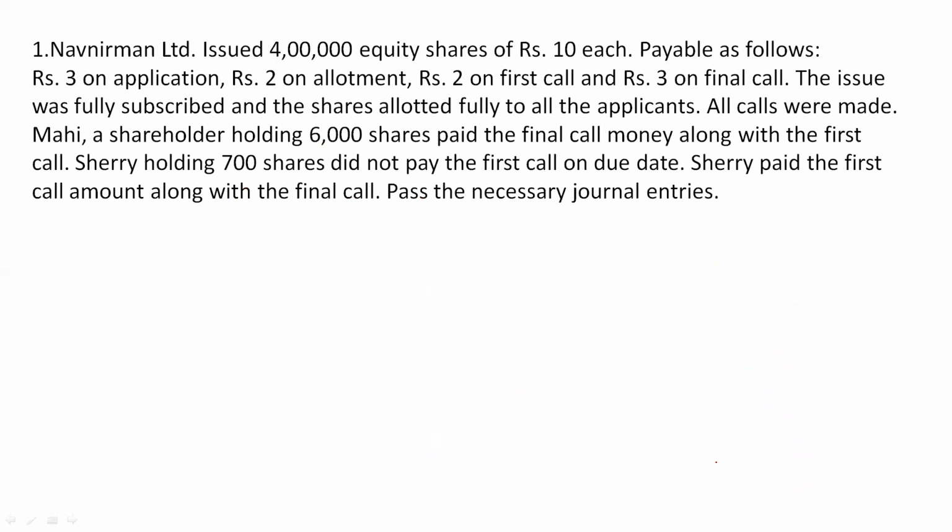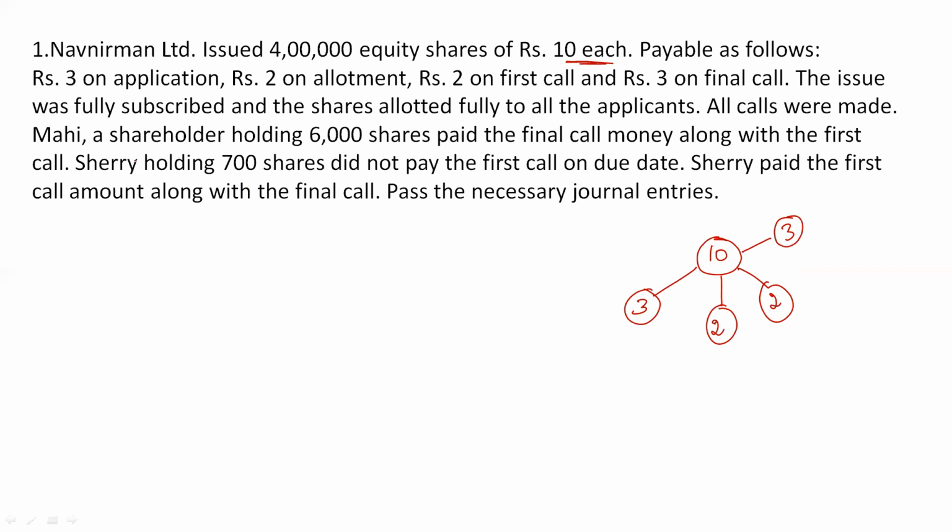So the question is, Navnirman Limited issued 4 lakh equity shares of rupees 10 each. First of all, the first step is to make the division. Each share price is how much? 10 rupees. 4 lakh equity shares are being issued, and 10 rupees is the share price of each share. Payable as follows: the company is asking 3 rupees during application, rupees 2 on allotment, rupees 2 on first call, and rupees 3 on final call. You can say second and final call.